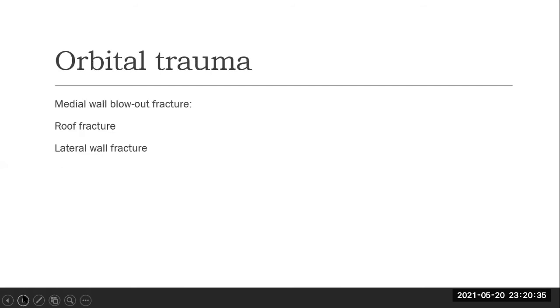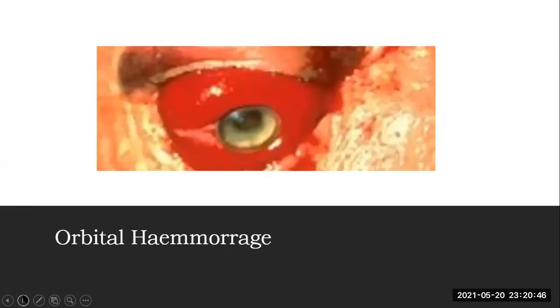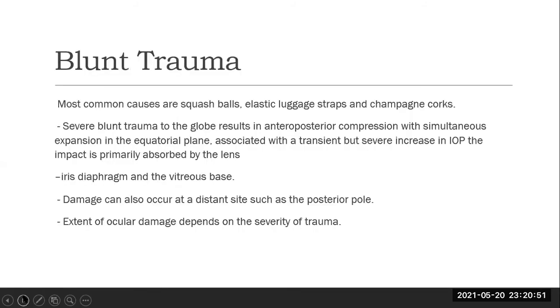What are the types of orbital fractures? Medial wall, blowout fracture, roof fracture, and lateral wall fracture. So these are common fractures which can happen in orbital trauma. This is a picture of orbital hemorrhage. Next, we are going to talk about blunt trauma.